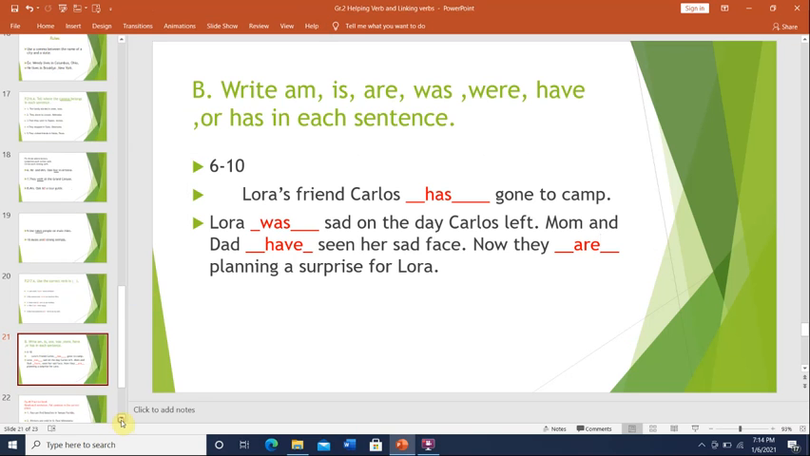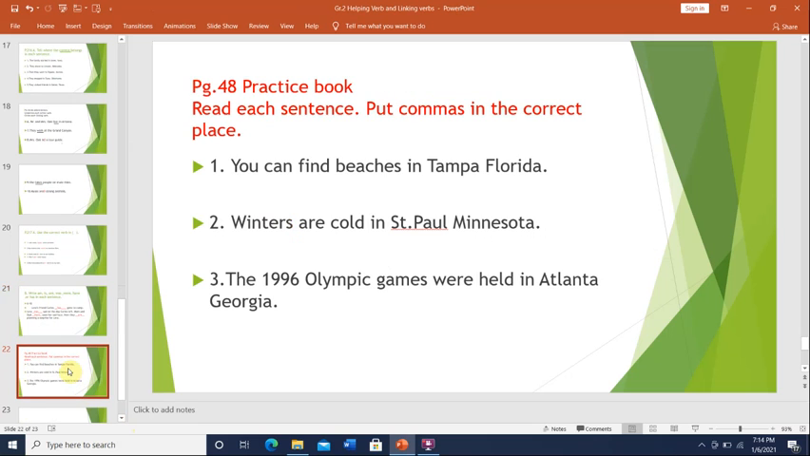We also completed page 48 in the practice workbook. Some of you didn't have enough time to take out the workbook, so I'm going to say the answers real quick so you can check your answers. It says read each sentence and put a comma in the correct place. Remember, we put a comma between the city and the state.